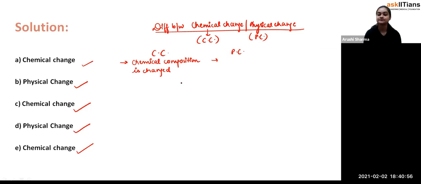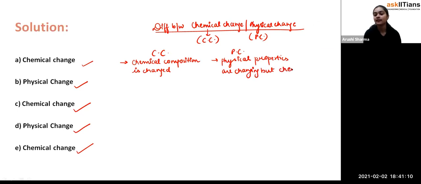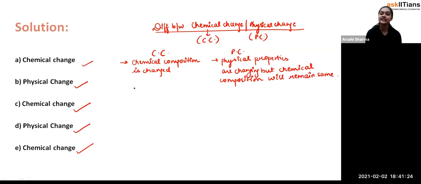Exactly, the physical properties are changing, but the chemical composition will remain the same. Obviously, we have already seen this. So now it's the chemical change and the physical change.